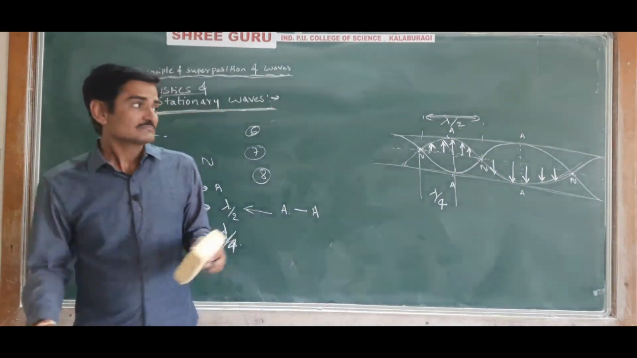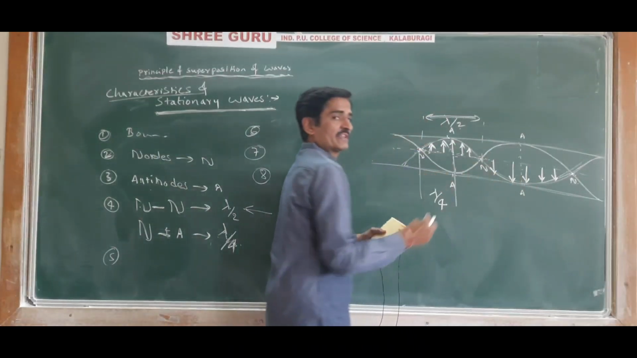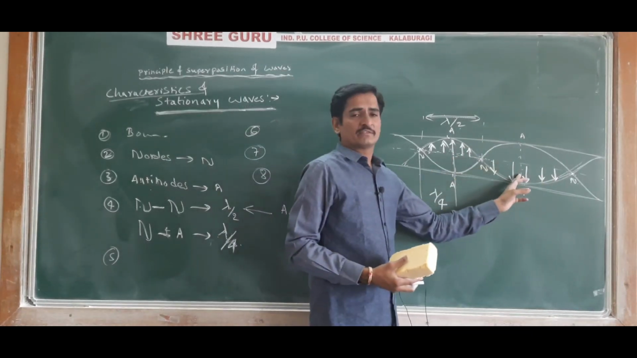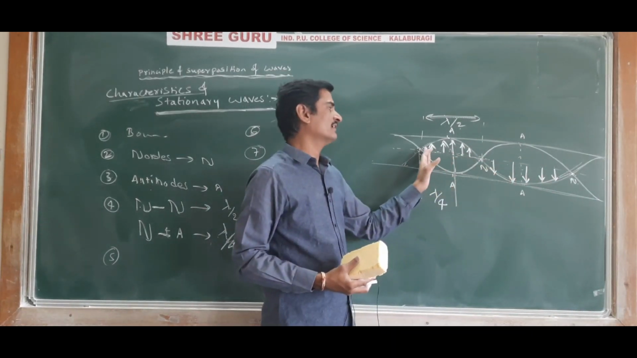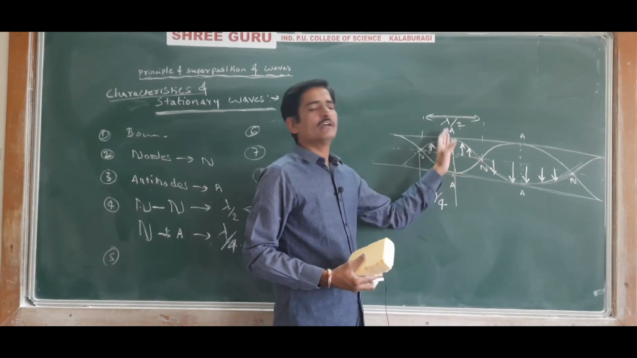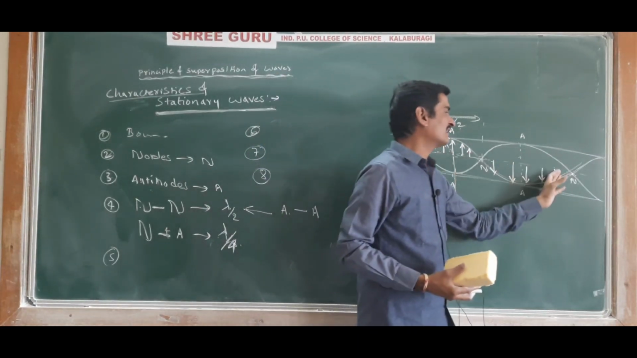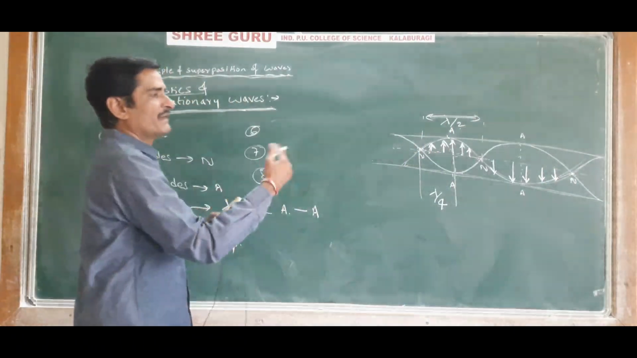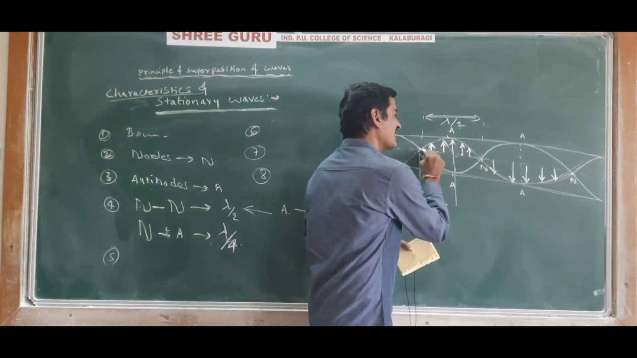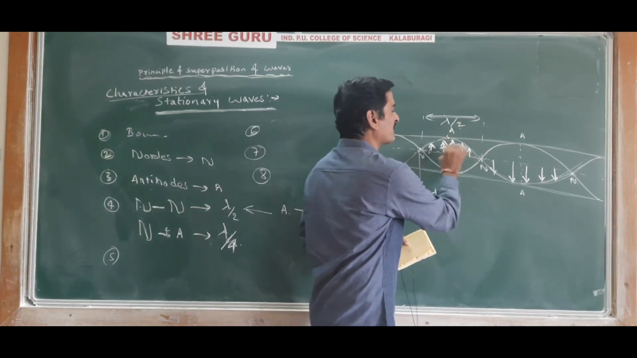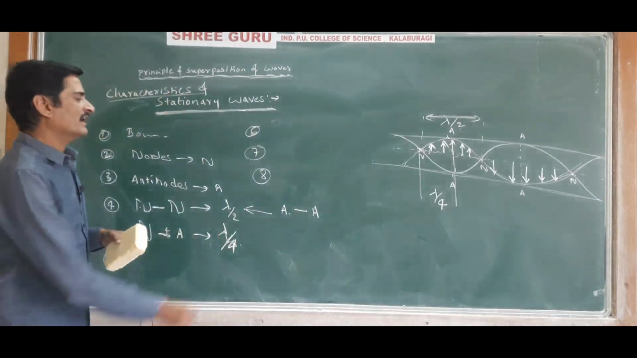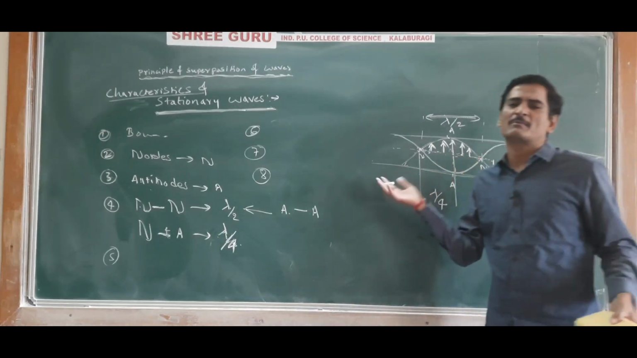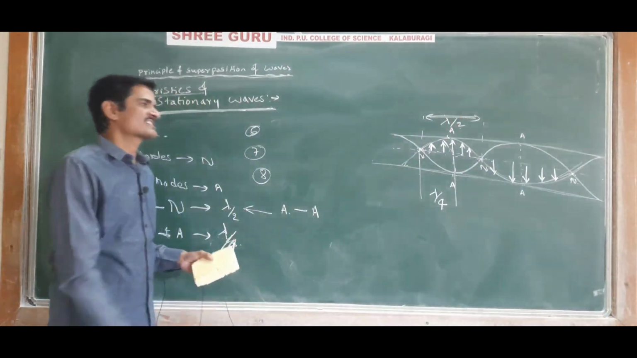And the seventh point: there is a phase difference. The phase between one segment and another segment will be opposite. That is, it will not be the same. The particles in one segment will be in one phase and the particles in another segment will be in another phase. Segment-wise the phase will be different, but within a fixed segment the phase of all the particles will be the same. And the eighth point: there is no transfer of energy from one particle to another particle when a stationary wave is formed.